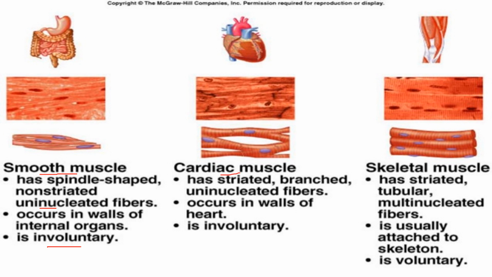Coming to cardiac muscle, it has striations, alternate light bands and dark bands. They are branched and have a single nucleus. This occurs in the wall of the heart and they are also autonomous. They are involuntary in function. Skeletal muscles have striations as in the cardiac muscles and they have several nuclei. The skeletal muscle usually attaches to the skeleton or to the bone, and they are voluntary in function.